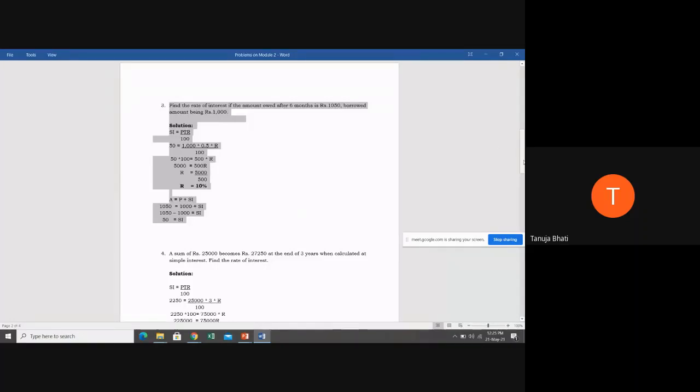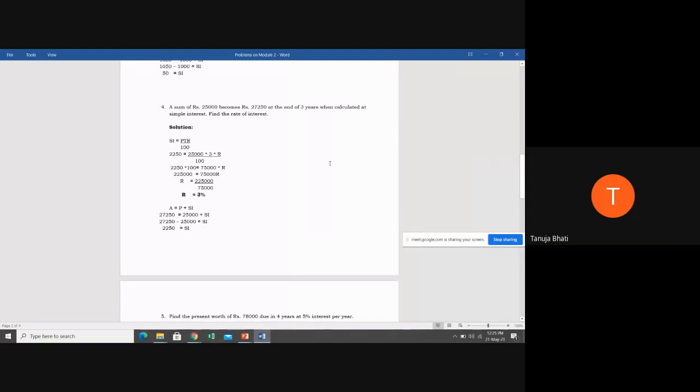Okay. Now problem number 4. A sum of rupees 25,000 becomes 27,250 at the end of 3 years. When calculated at simple interest, find the rate of interest. Now, very simple. What are they asking? A sum of 25,000 becomes 27,250 at the end of 3 years. Here, you need to identify 25,000 is the principal amount, 27,250 is the future amount, 3 years is the time period, and they're telling us to find out the rate of interest.